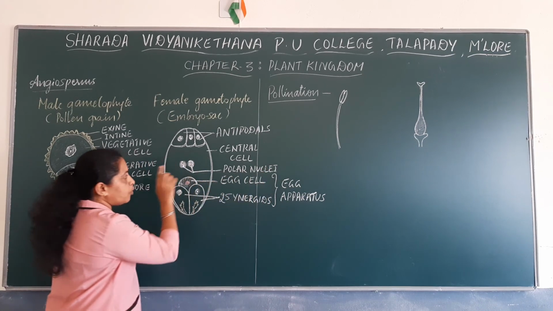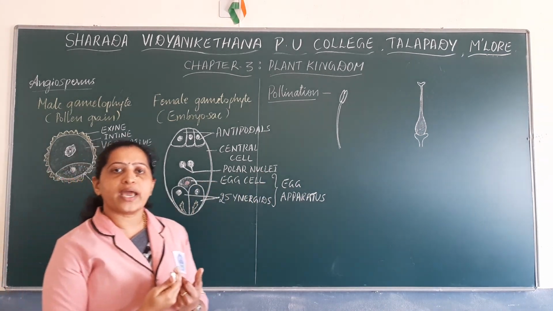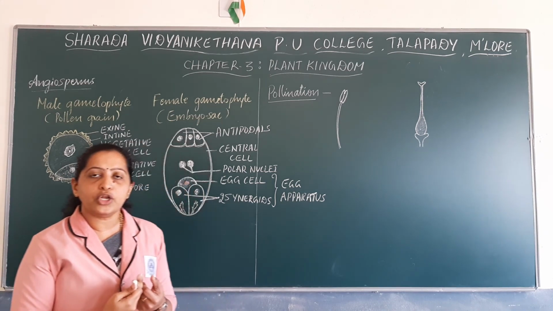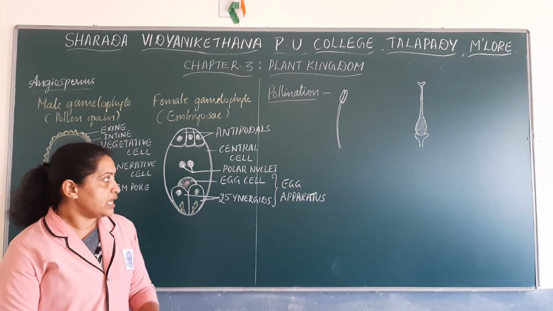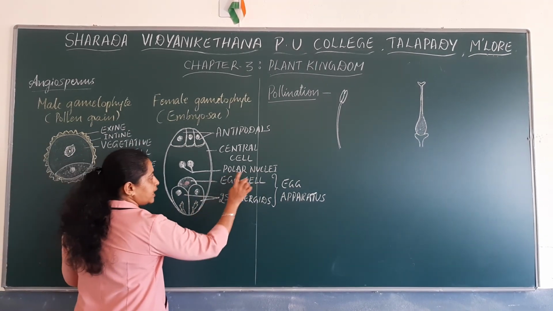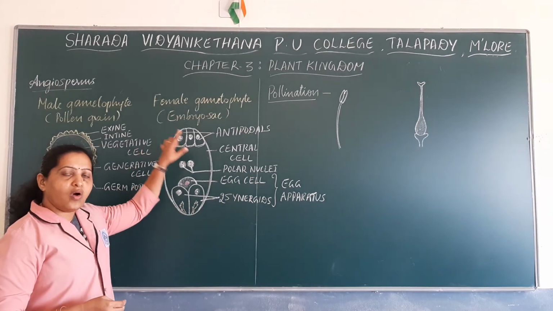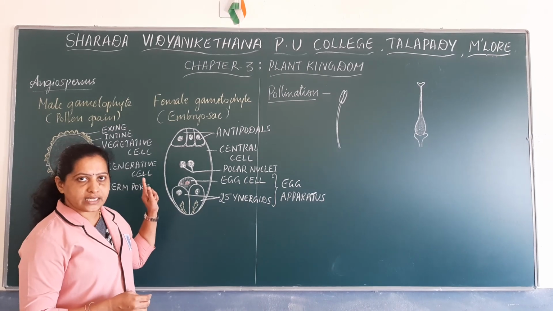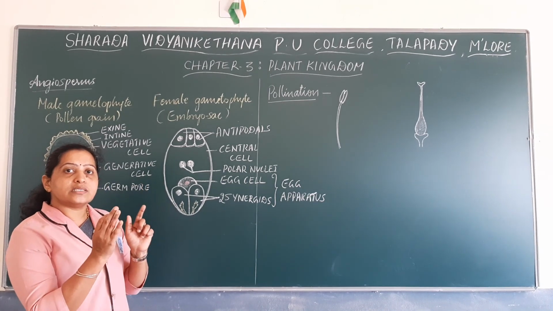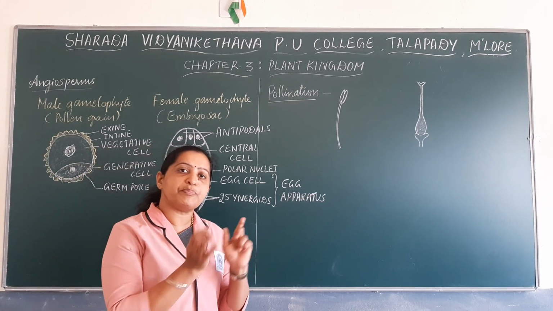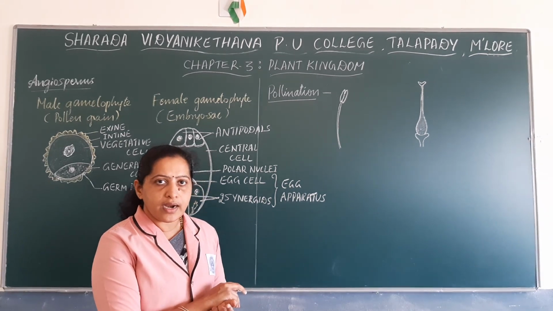So these 2 polar nuclei fuse together to form a diploid nucleus known as the secondary nucleus. You have to remember that all the cells here are haploid, because the embryo sac stage is preceded by meiotic division.